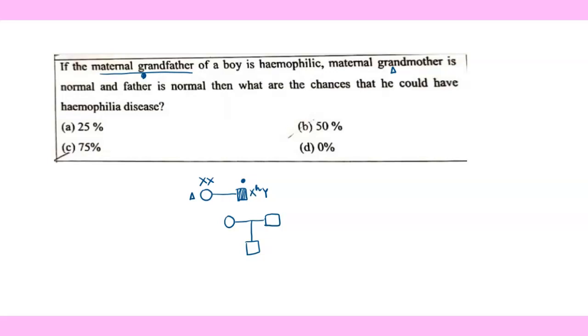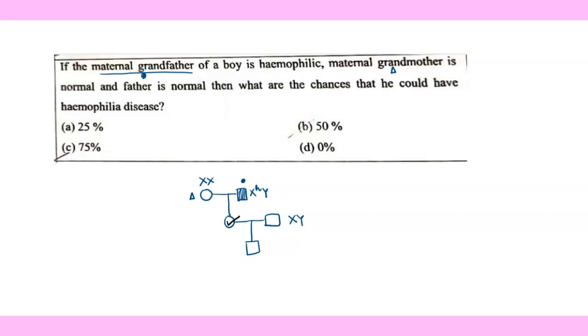The father is normal, so here they are talking about the boy's father. He is normal. And then what are the chances that he could have the hemophilia disease? Means they are asking about the boy, whether he could get the disease or not. Okay, so let's work out what would be the genotype of this female.